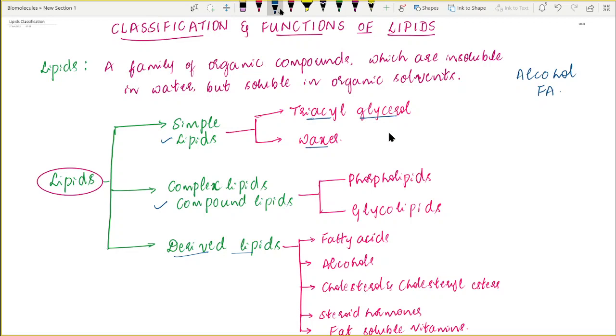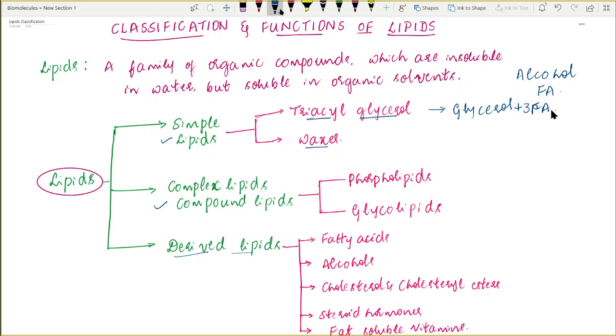What is the difference between triacyl glycerol and waxes? Of course, both are the esters of an alcohol and fatty acids. In triacyl glycerol, the alcohol is glycerol, and this glycerol is esterified with three fatty acids.